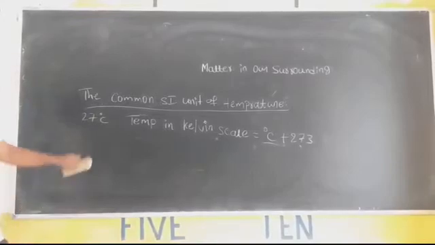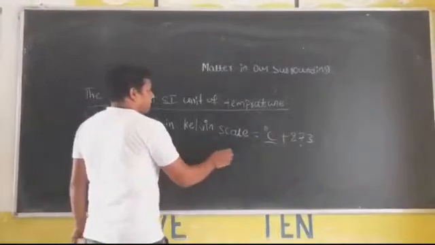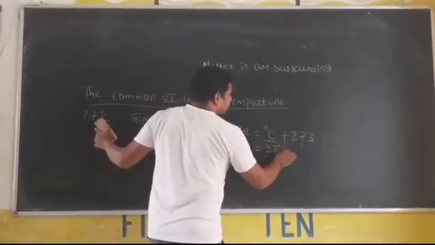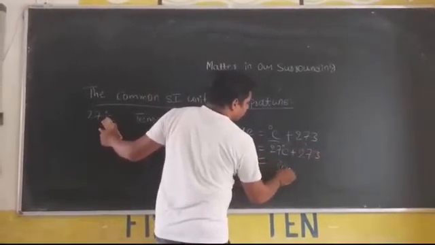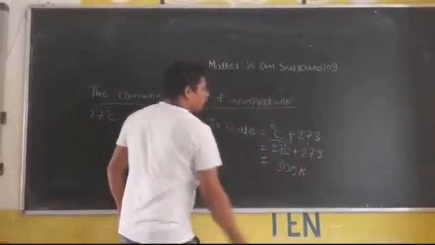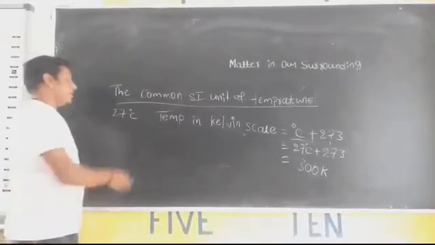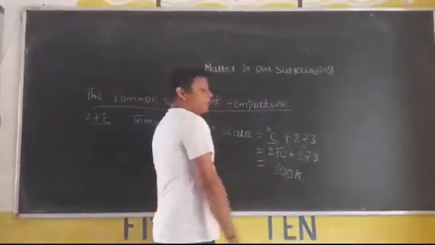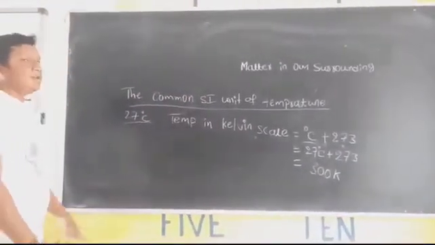To convert it to the Kelvin scale, temperature in Kelvin equals 27 plus 273, which becomes 300 Kelvin. 300 Kelvin and 27 degree Celsius are the same temperature, but 27 is in the Celsius scale and 300 is in the Kelvin scale. This is the conversion of temperature to the Kelvin scale.